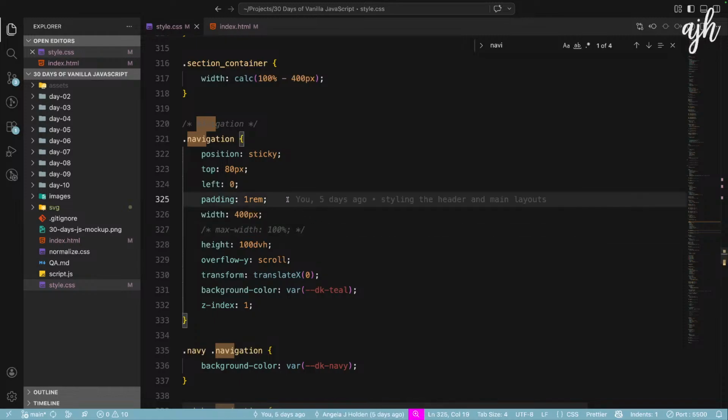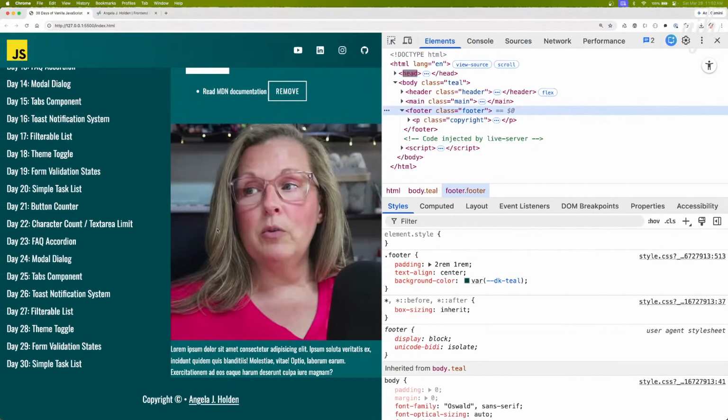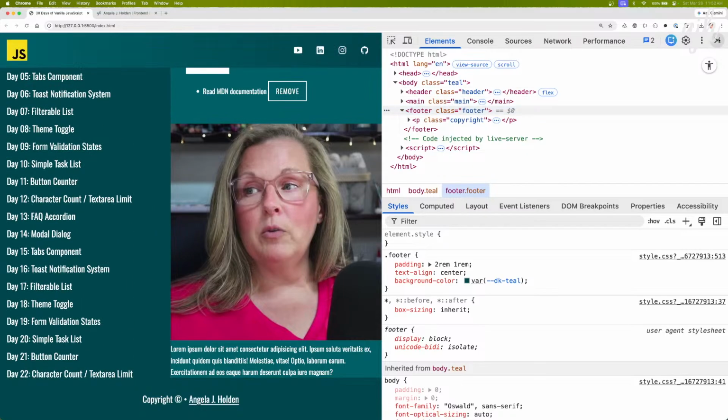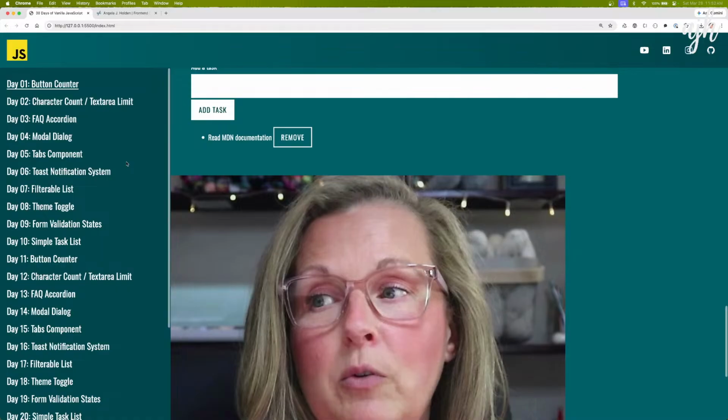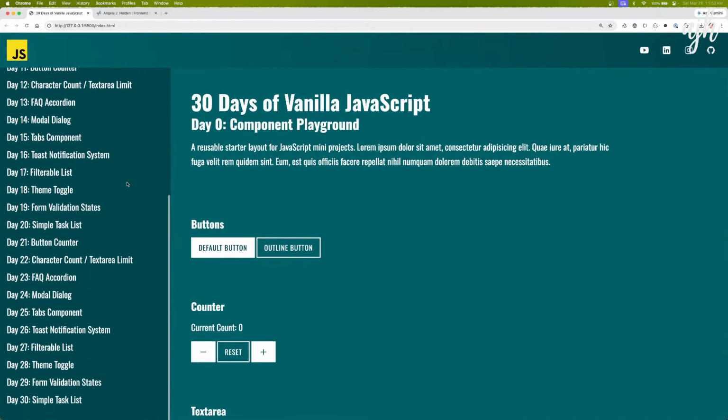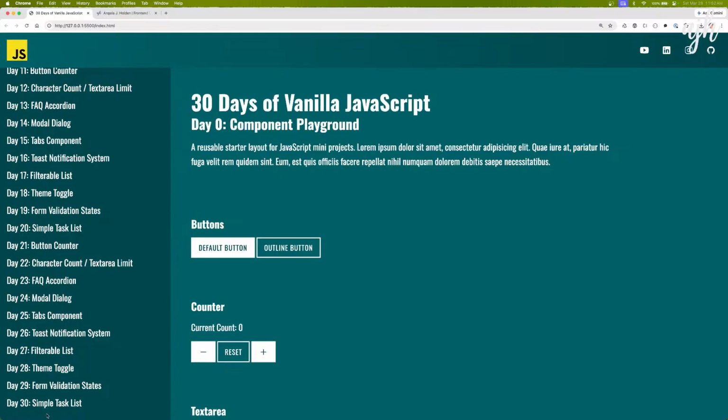So for our sticky navigation, we're going to change the padding to 1 rem on top, 1 rem on the left and right, and I think we said 6.25 rems on the bottom. And now we have this extra space. So let's test it. Everything's up at the top. We scroll, and now we can get to the bottom.